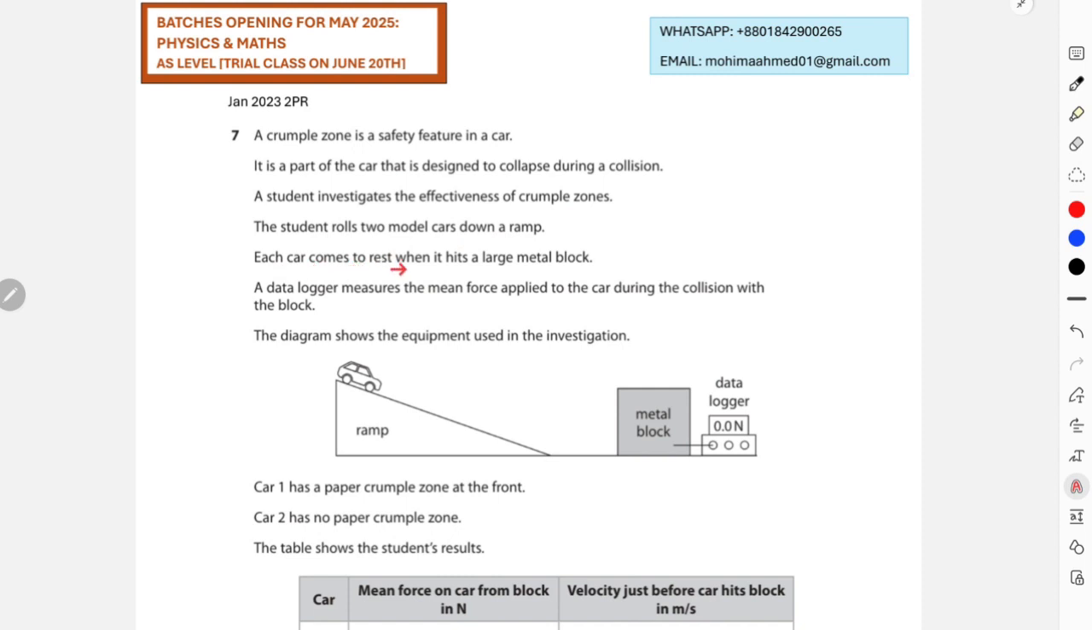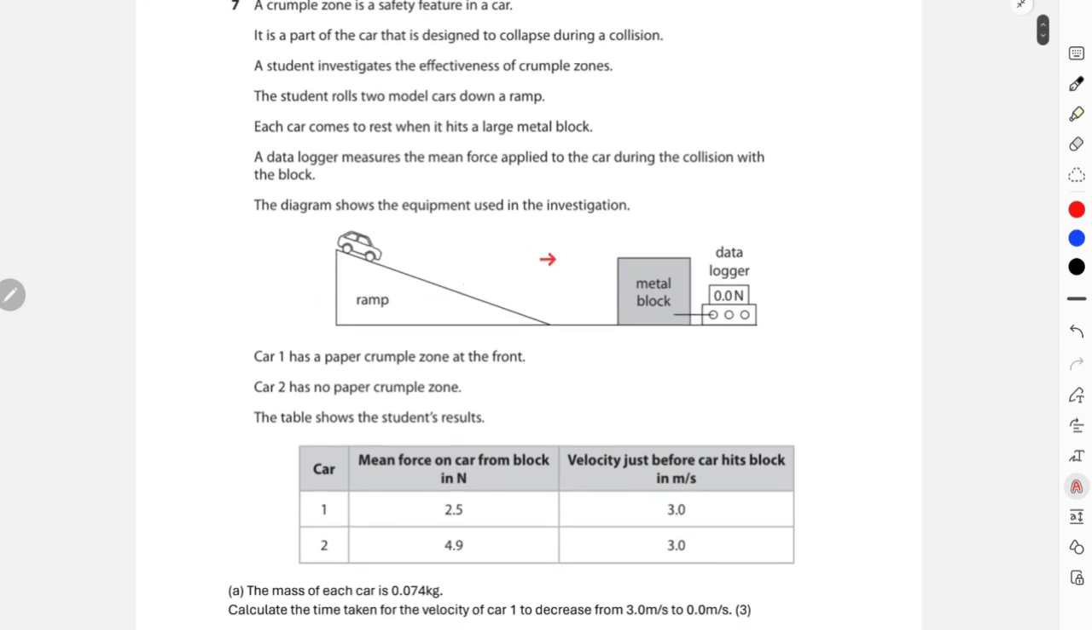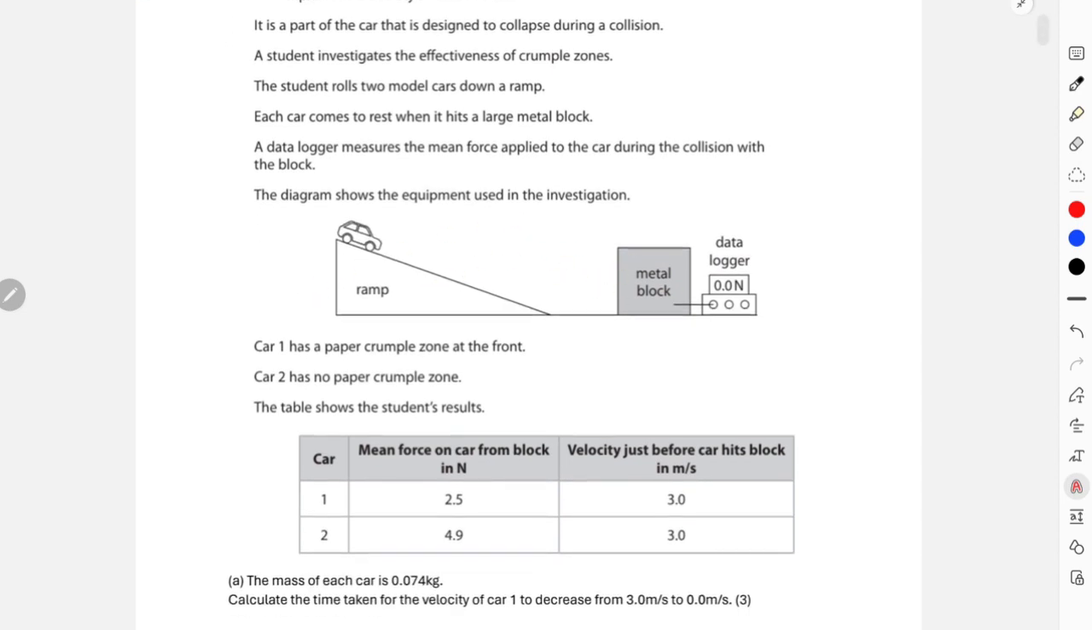Each car comes to rest when it hits a large metal block, and the data logger measures the mean force applied to the car during the collision with the block. The data logger will measure the average force applied onto the car by this metal block during the collision. And this diagram shows the equipment used in the investigation.